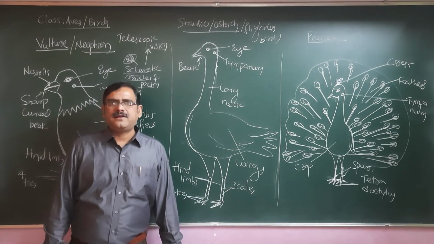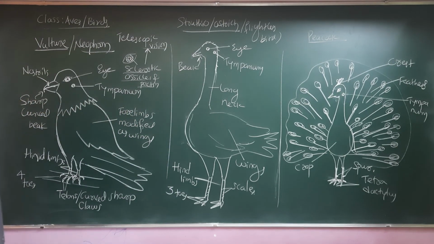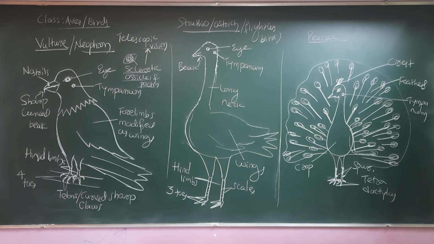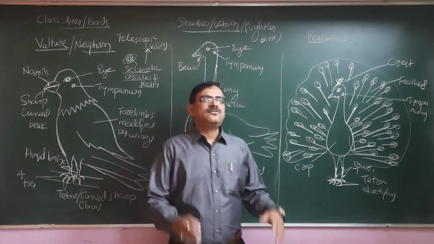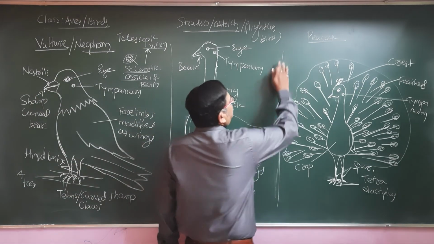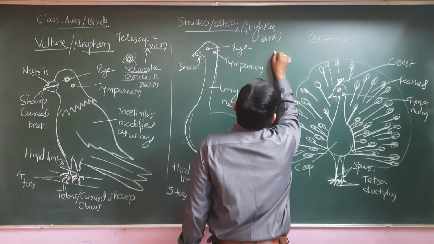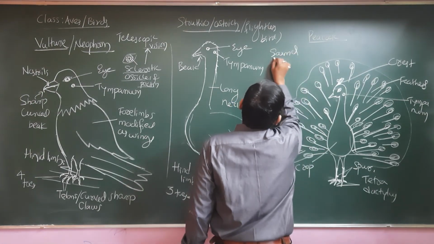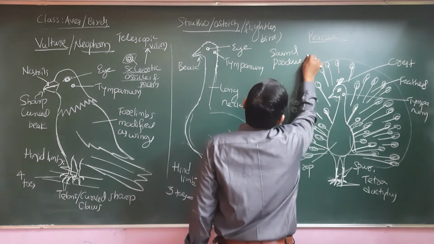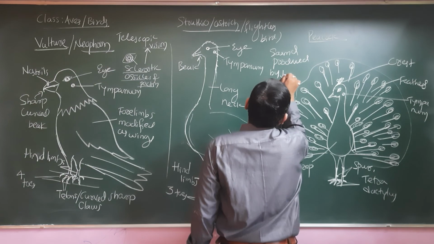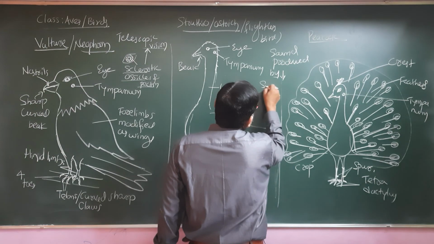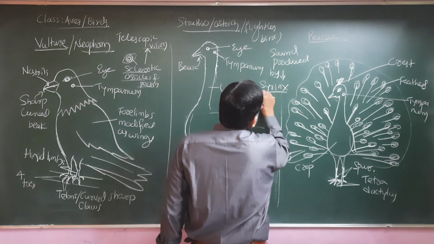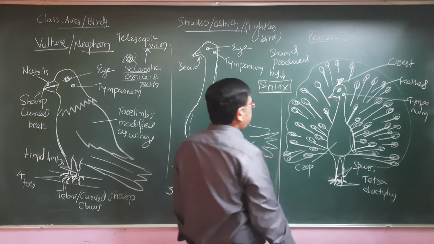The forelimbs are modified mainly into wings. And the birds make a peculiar kind of sound or noise. You might have seen the noise made by the peacock. The sound is so peculiar because of the sound box in these birds. Sound is produced by a structure called, as in humans and mammals we have the larynx, but they have the syrinx. The syrinx is the structure to produce the sound.